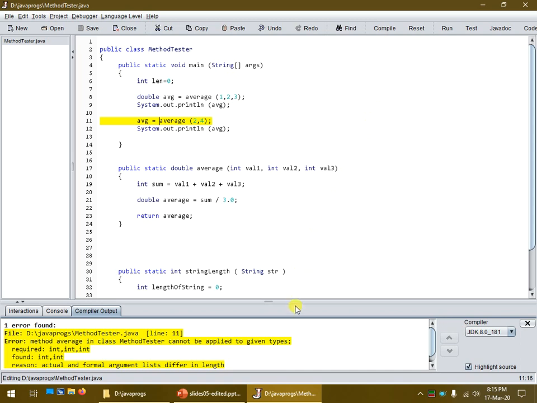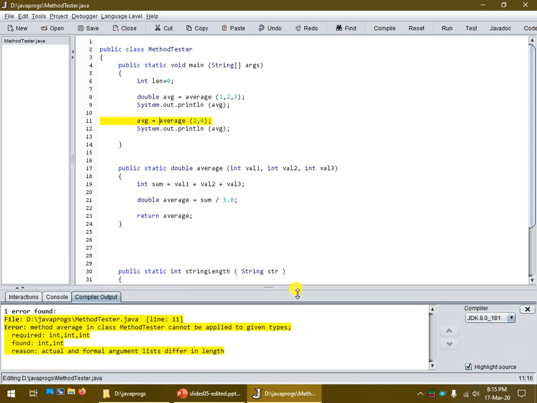It's an interesting error. So it's saying here, method average in class cannot be applied to the given types. So it sees the method called average. So it sees this method. It sees that it requires an integer, and an integer. So it sees that that method needs 3 integers. But it only found 2 integers, the 2 and the 4.